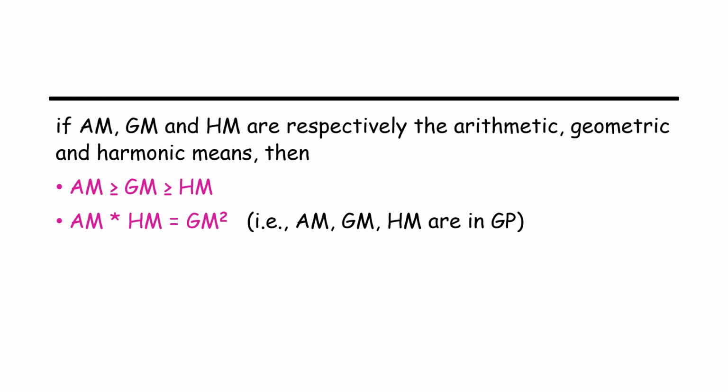So we can say that since AM into HM is equal to GM square, AM, GM and HM are in geometric progression. The first term of that geometric progression is arithmetic mean, second term is geometric mean, and the third term is harmonic mean. These are some properties related to AM, GM and HM.